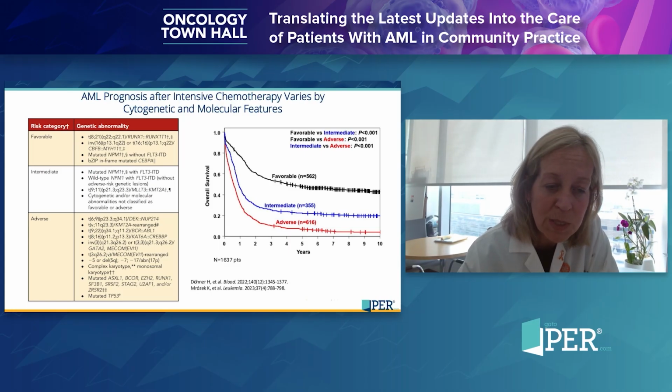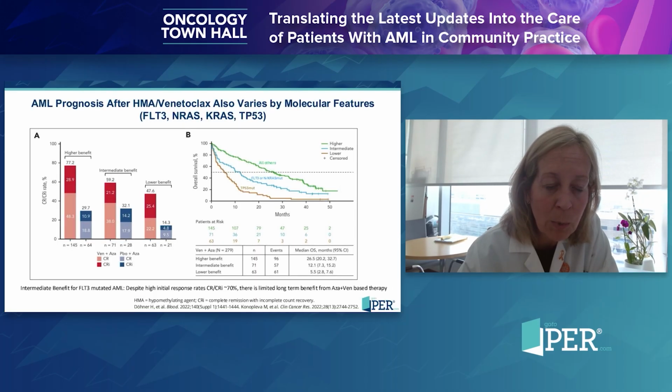Now, this framework is specific to those patients that require intensive chemotherapy. And so these frameworks were built in order to predict how patients will do if they're receiving non-intensive chemotherapy, such as HMA venetoclax. Here you can see a framework using the presence of TP53 mutations, FLT3, or NRAS or KRAS to help us understand if patients' AML is an unfavorable risk, an intermediate risk, or if none of those mutations are present, a favorable risk leukemia, for those patients receiving